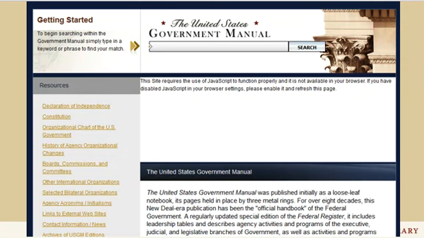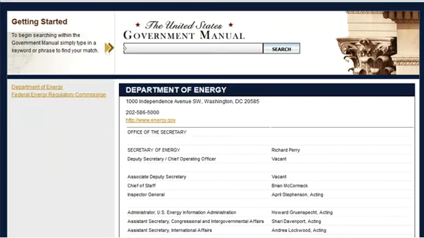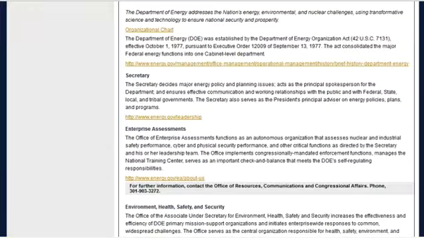It provides basic information about all three branches of government, but I find it particularly useful for information about the major agencies. It provides the names and titles of key administrators. It provides information about the establishment of the agency, such as the statutes or executive orders that created the agency, information about its major subdivisions, and the duties and responsibilities of each office.